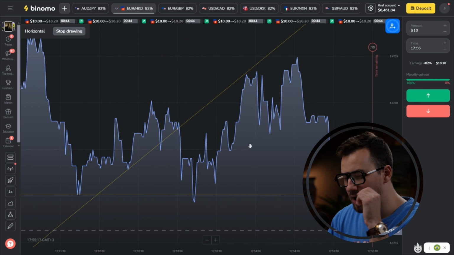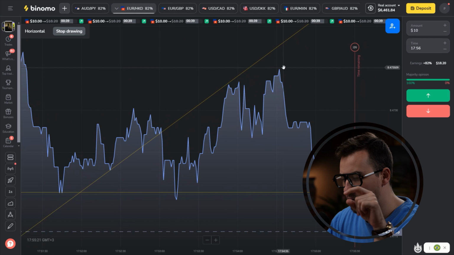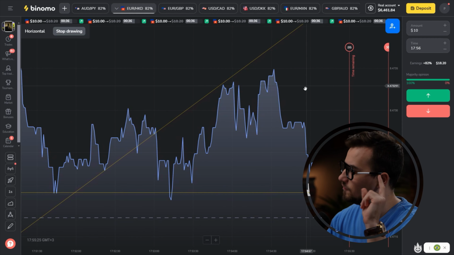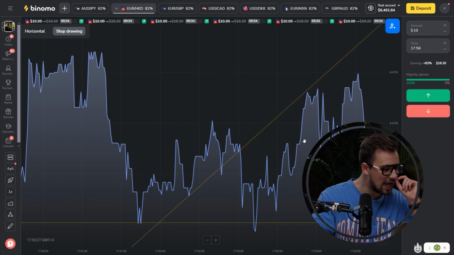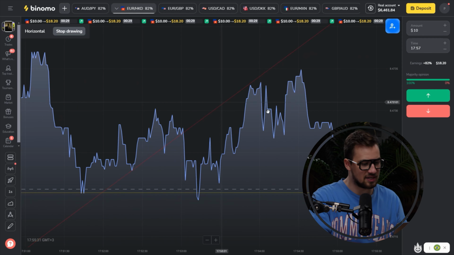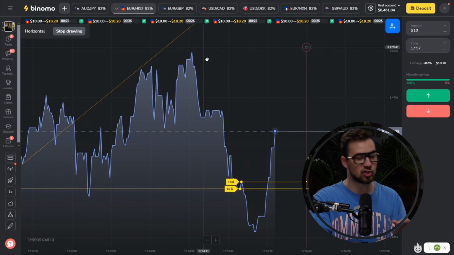Let's see. So I will show you this level. We have local minimum going down and local maxima going down. So the price also flew up. But as you can see, we haven't broken through the resistance level. The resistance level is here and the price literally reached it and immediately turned around.